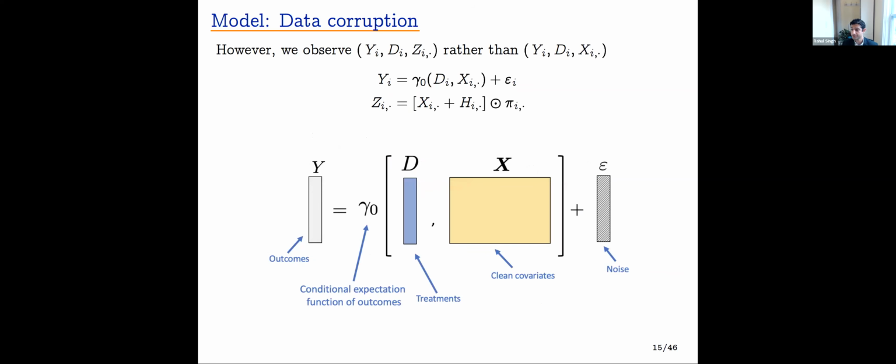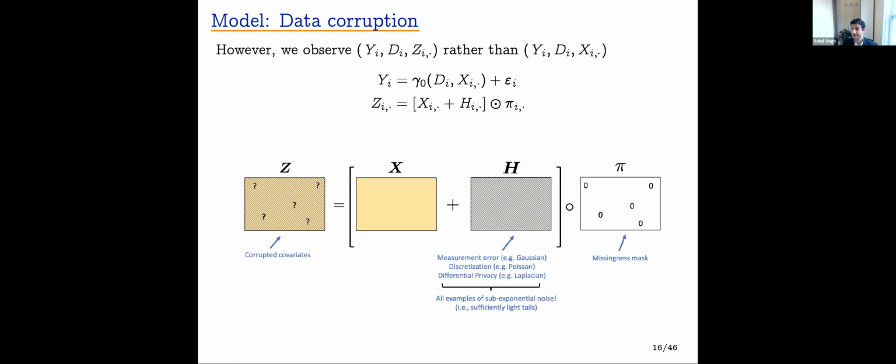I'd like to introduce a visual language which will help us think about the algorithm and the theory. And it'll also help us understand these 2 equations, which concisely summarize our model. So we have a vector of outcomes y that are generated from a regression function that we'll call gamma naught, with an argument for treatment and an argument for the clean covariates.